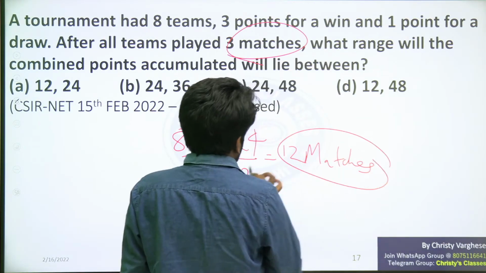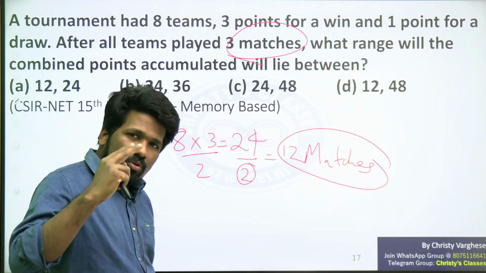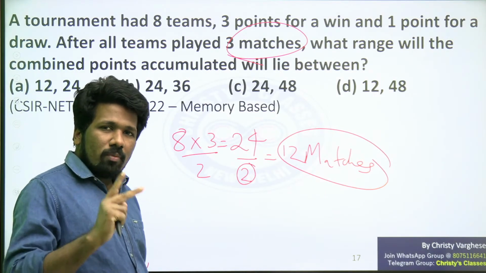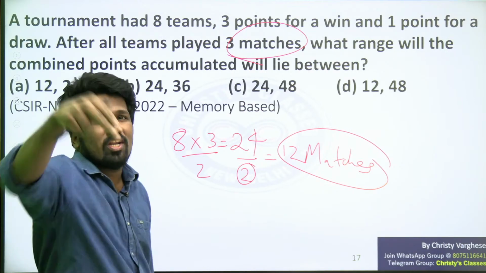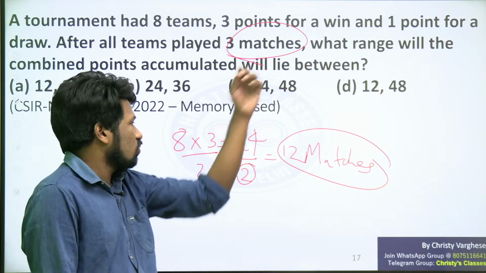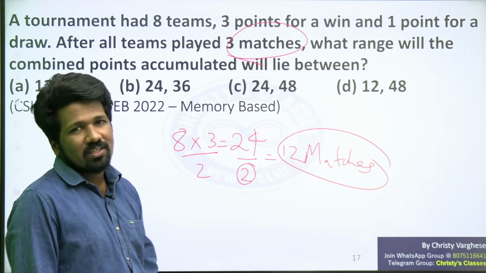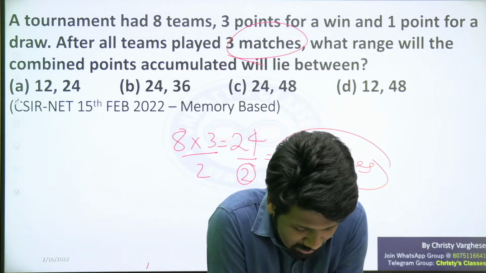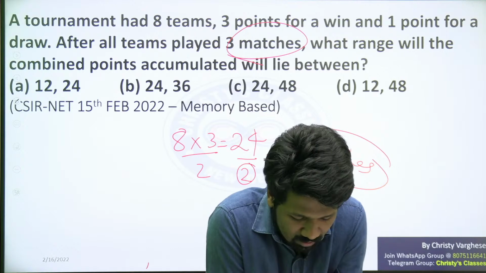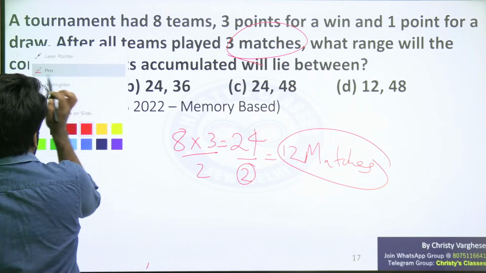12 matches, divided by 2, because every match is actually 2 matches, 1 match each for 2 teams. So 24 matches, definitely half of 24, 12 matches only are needed. So in this tournament, 12 matches only are there. That is the first thing you should understand. I hope all of you understood why 12 matches only are there in this tournament.